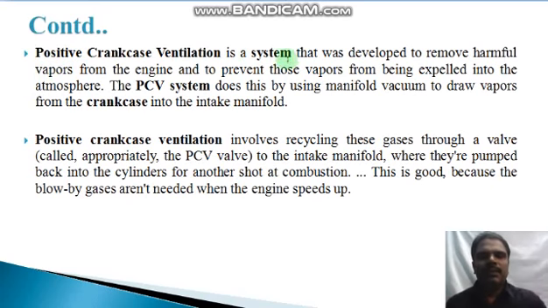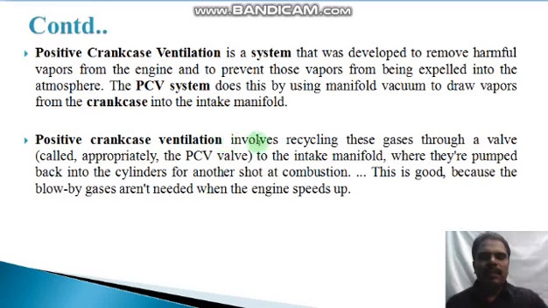Positive crankcase ventilation is a system that was developed to remove harmful vapors from the engine and to prevent those vapors from being expelled into the atmosphere. The positive system does this by using manifold vacuum to draw vapors from the crankcase into the intake manifold.